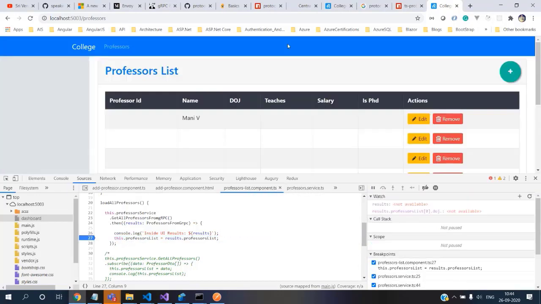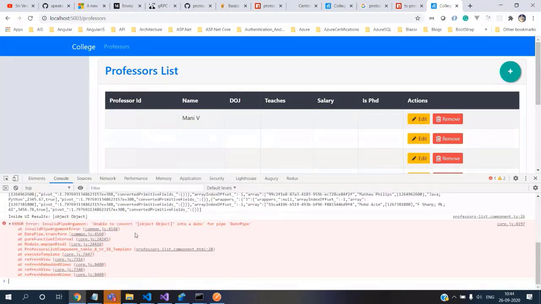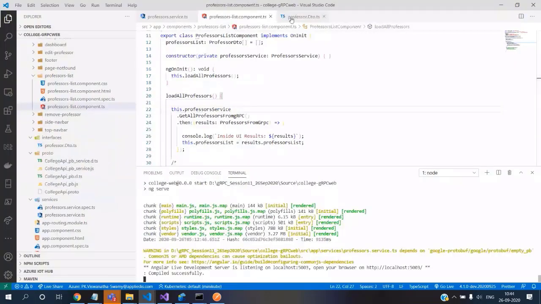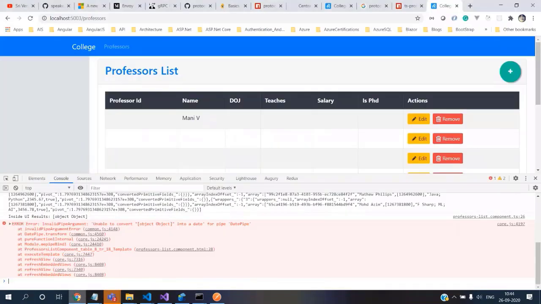placing a debugger, and wow, we broke somewhere. Unable to convert object to date. Okay, that's because we need to see that also. Okay, let's debug that. Let's stay there.